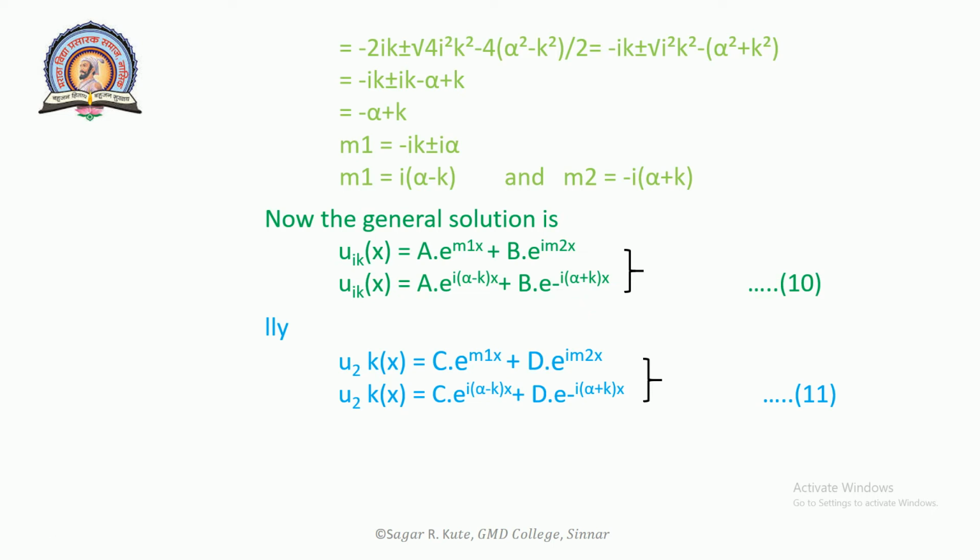Similarly, u2k(x) is equal to C e raised to m1x plus D e raised to m2x. Now put these values of m1 and m2 in this equation. We will get u2k(x) equal to C e raised to i(alpha minus k)x plus D e raised to -i(alpha plus k)x. This will be equation number 11.